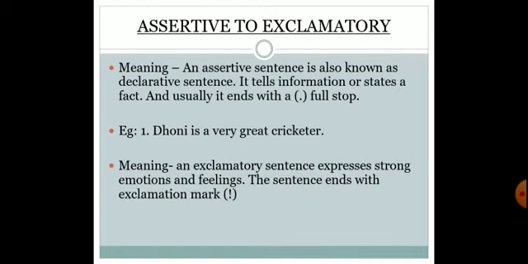Now the meaning of exclamatory. An exclamatory sentence expresses strong emotions and feelings. The sentence ends with an exclamation mark. So over here the example would be, what a great player Dhoni is! So you can see over here that we express a strong emotion and feeling, and at the end we put an exclamation mark. That is the exclamatory form.